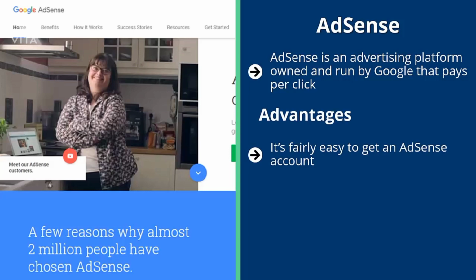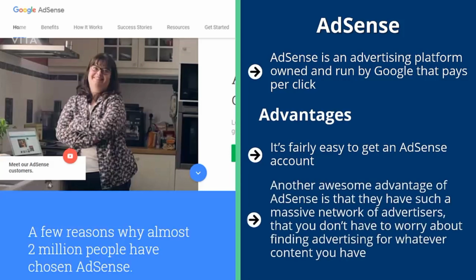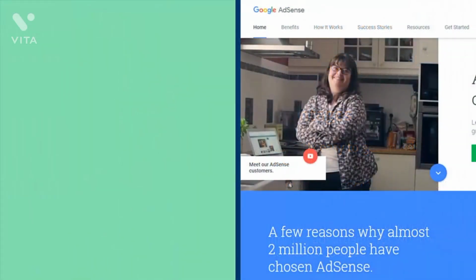Advantages. It's fairly easy to get an AdSense account, especially if you live in the United States. Another awesome advantage of AdSense is that they have such a massive network of advertisers that you don't have to worry about finding advertising for whatever content you have. Chances are, there's already an advertiser looking to show their ads on pages that contain your type of content.